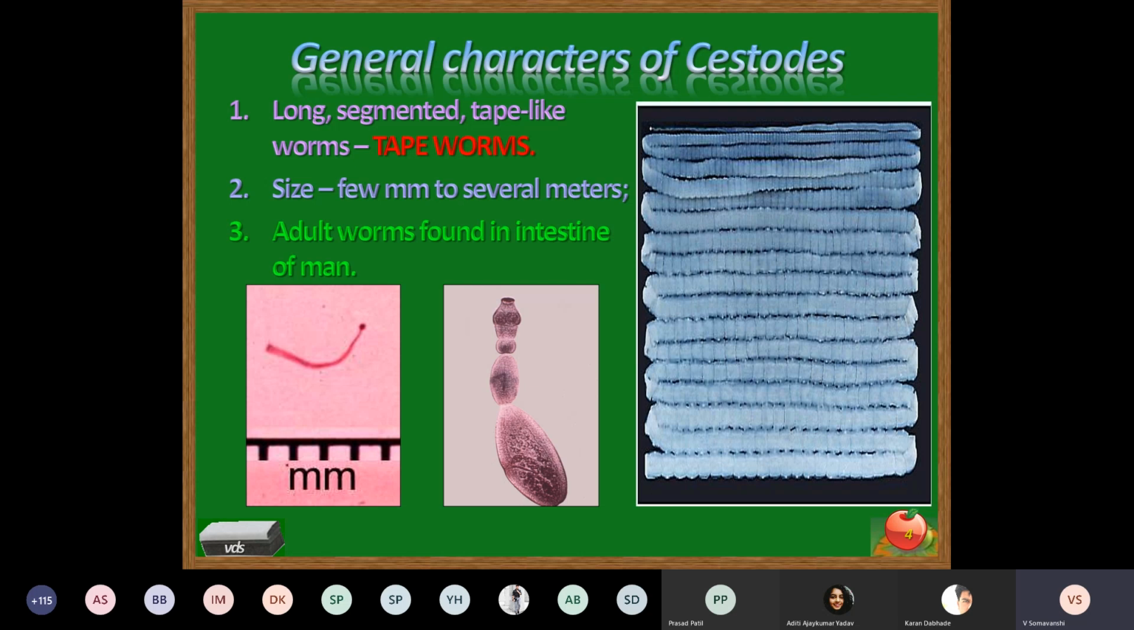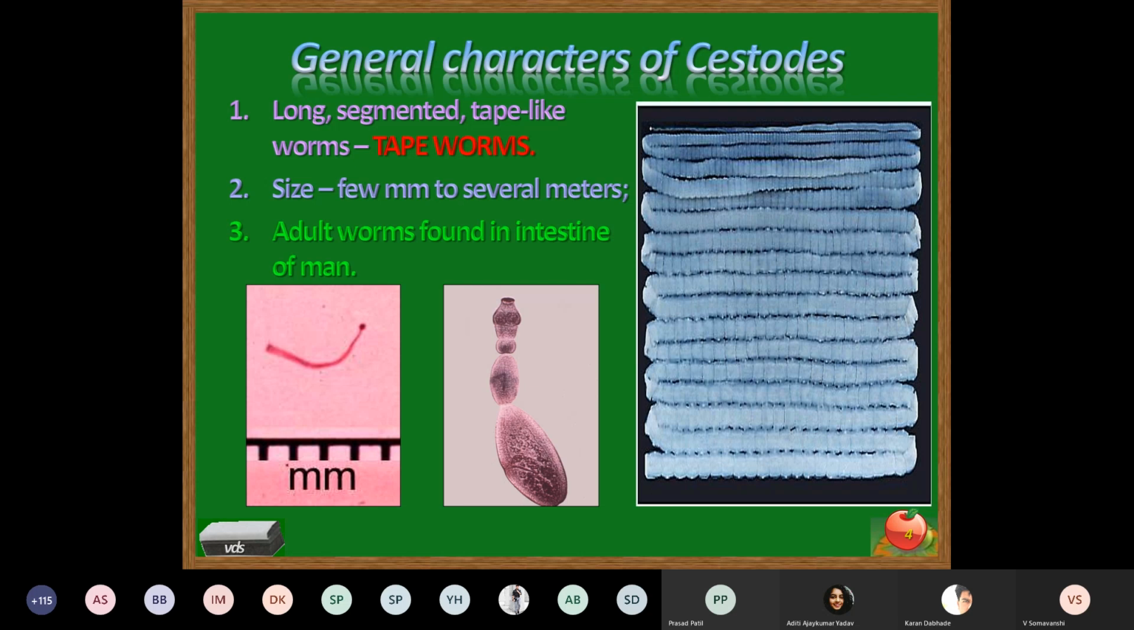You can see the figure on the right side, which shows a tape-like worm. Now the size: it measures from a few millimeters to several meters. The smallest size of a tapeworm is shown on the left side in millimeters. It is the Echinococcus granulosus adult worm, measuring just 3 to 6 millimeters in size. The body is made up of just 3 to 4 segments.